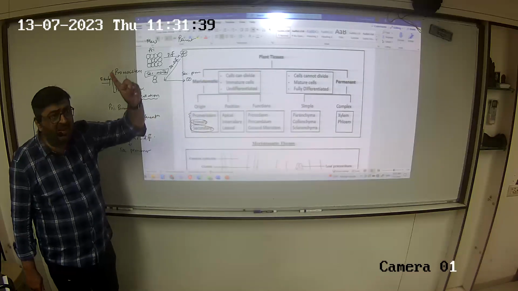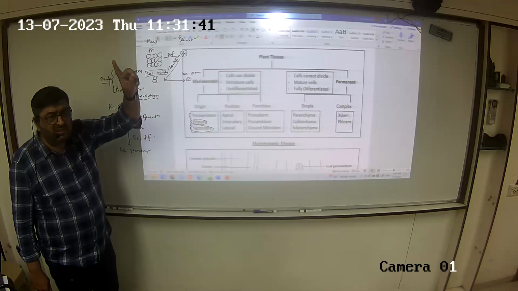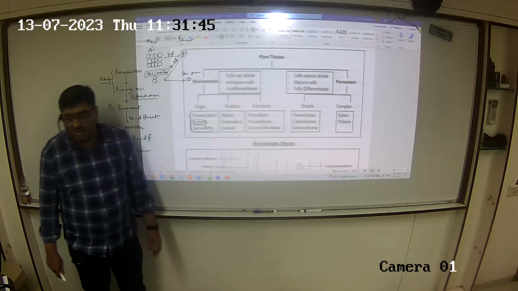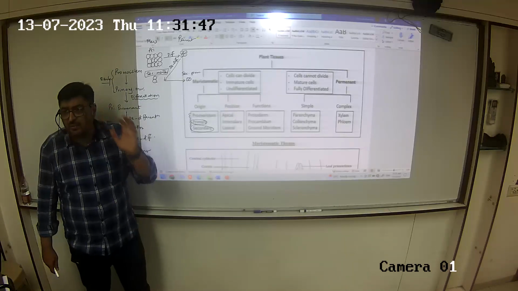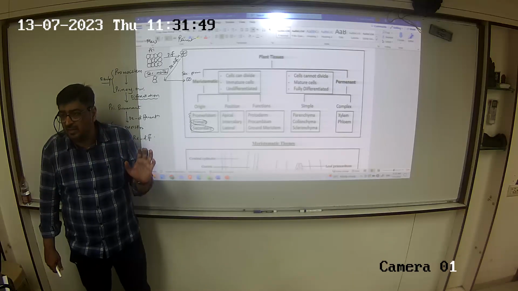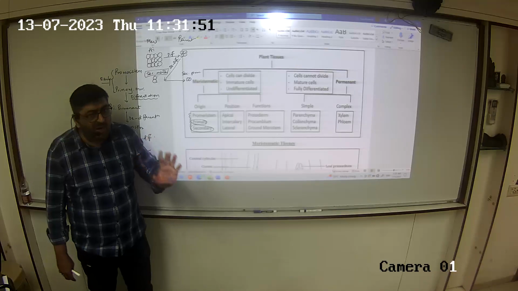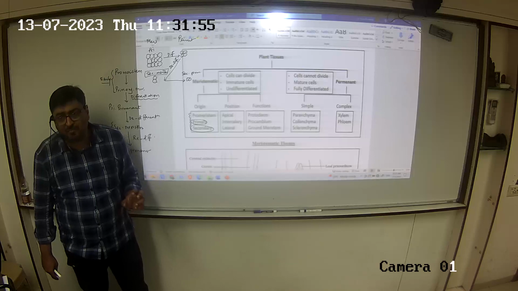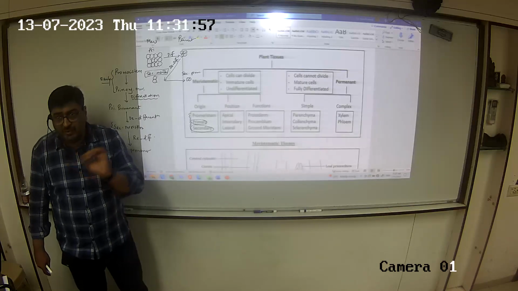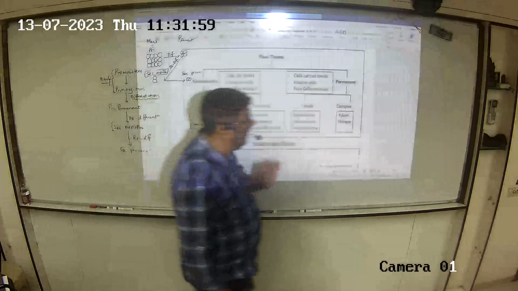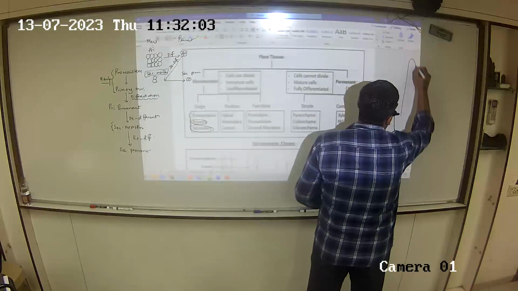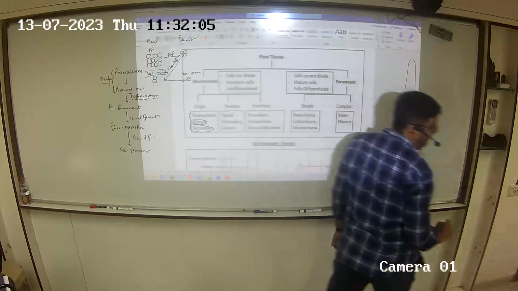So our first criteria of classification is origin. Moving to the second criteria. The second criteria is position. Very self-explanatory. Where is this tissue present in the plant? What is the position of this tissue in the plant? Now I would really appreciate if you can be attentive. Slightly dicey here. Let's say this is the plant.